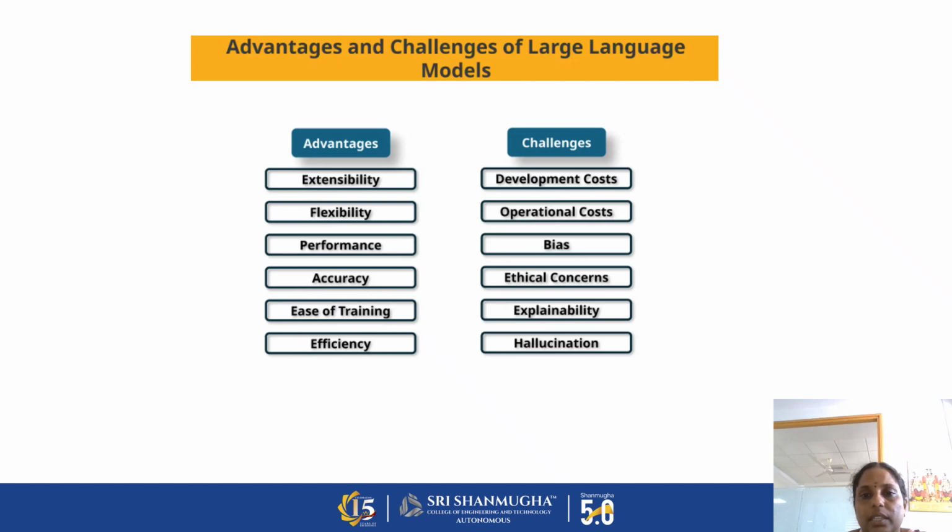Ethical concern is very important because it uses a large data set from various places, and we need to give all data which is true. Next, explainability and hallucination. These are some of the challenges faced by the LLM model.